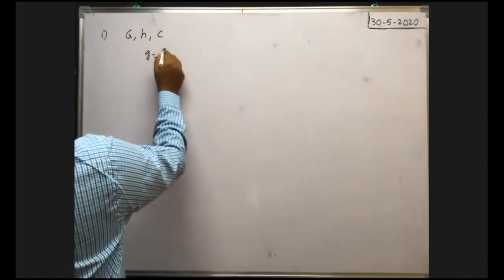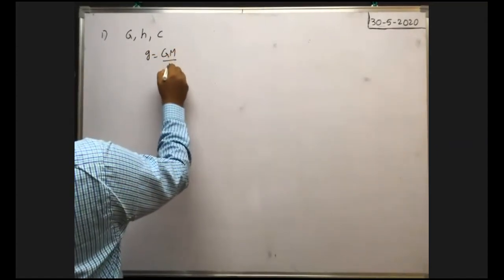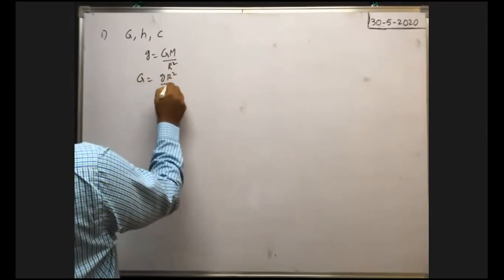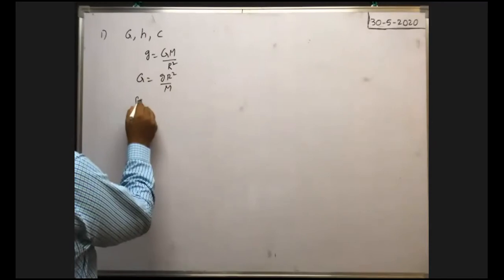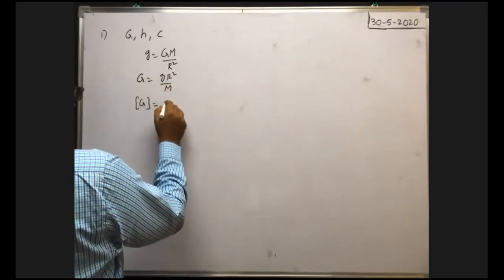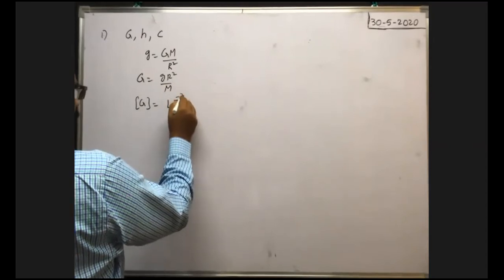Small g is equal to capital G capital M by R square. From this, we can write G is equal to g R square by capital M. The dimension formula of small g, which is acceleration due to gravity, is nothing but that of acceleration, so L T to the power of -2 is the dimension formula.